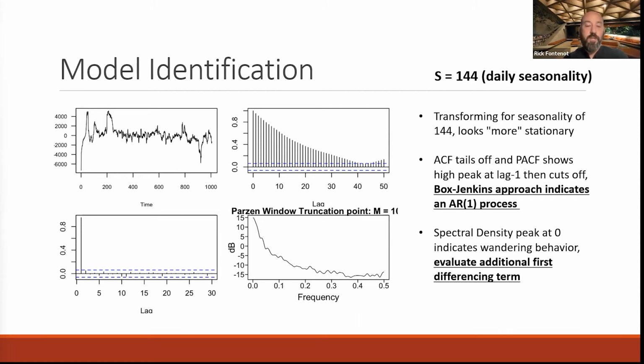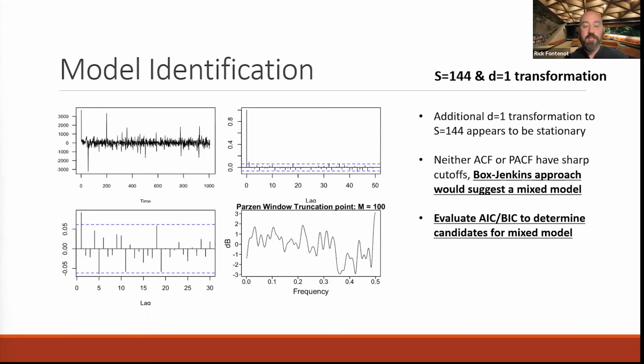So next, we looked at differencing to address that wandering behavior. The PACF and ACF suggest a mixed model at this point. So we'll use AIC and BIC to determine the candidates instead of Box-Jenkins.